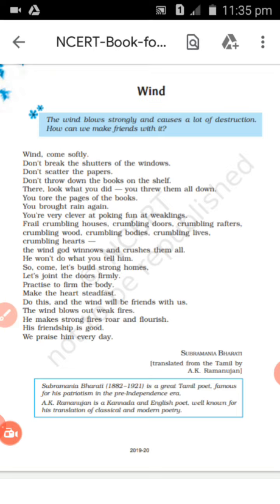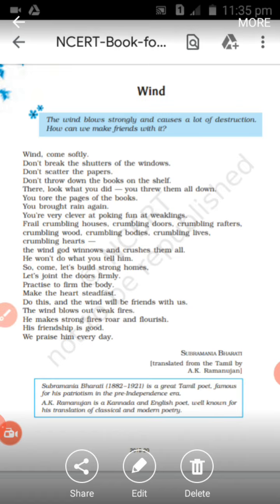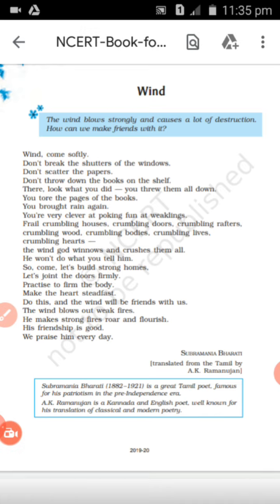We have done the explanation of the poem Wind. In today's class, we are going to discuss the various literary devices used in this poem. I am sure in class 8, you must have studied some of the literary devices. For example, you must have studied about simile, metaphor, personification, alliteration, etc. So we'll just have a quick revision of what these literary devices are.